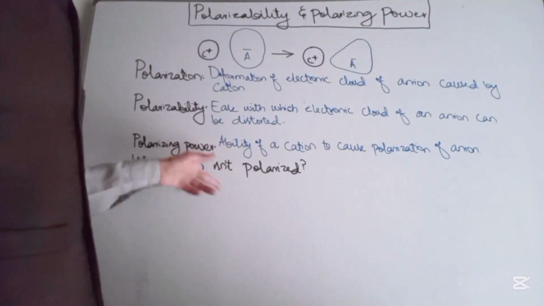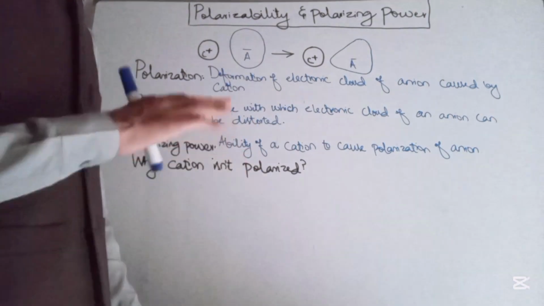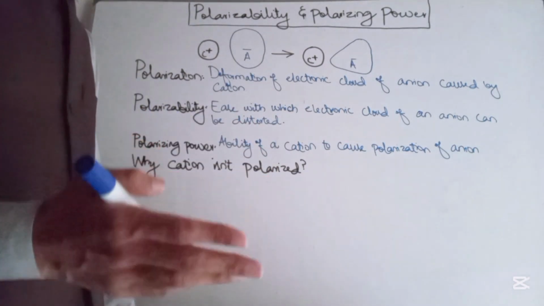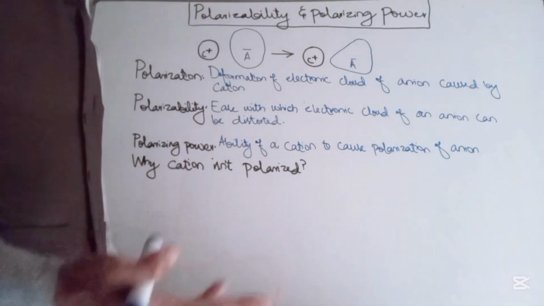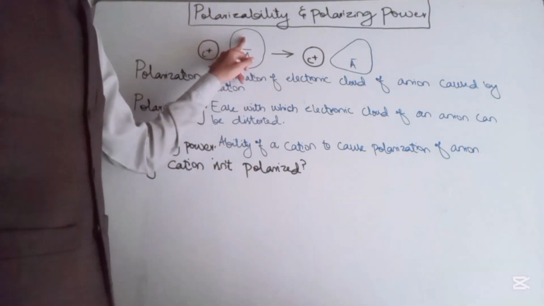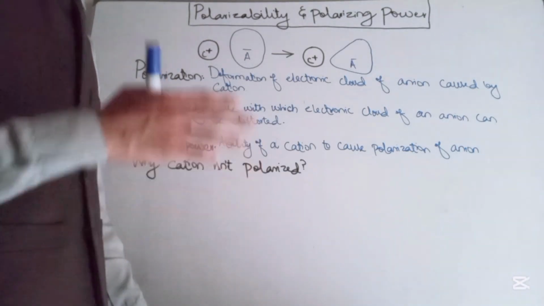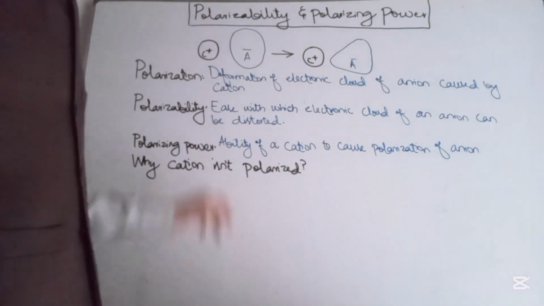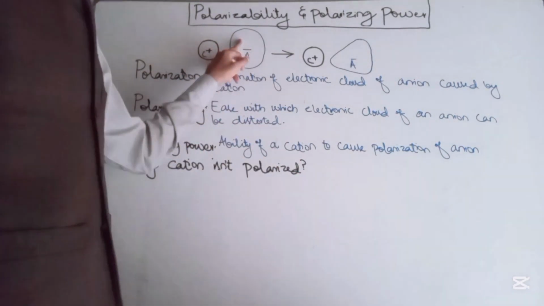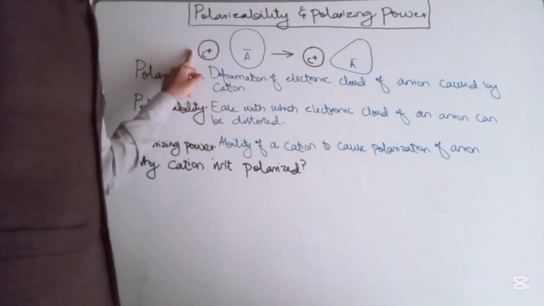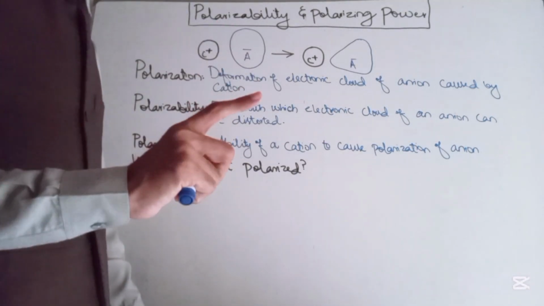The question here arises that up till now we have only talked about the polarization or the distortion of the electronic load of the anion caused by the cation. So is it that a cation is not polarized, or is it that the anion is not attracting the electronic load of the cation? The answer is no.